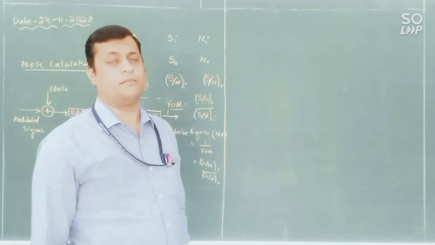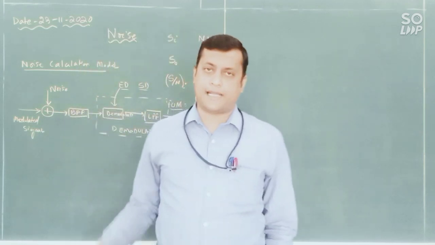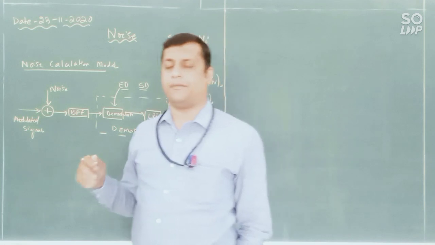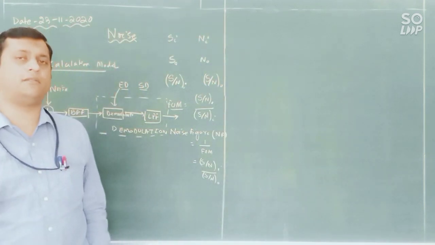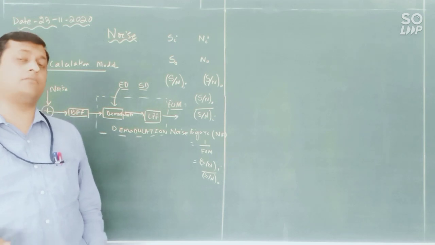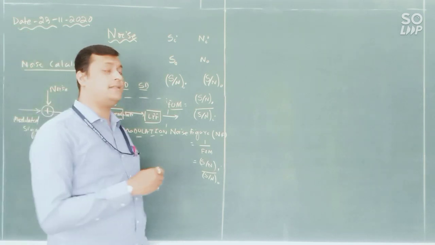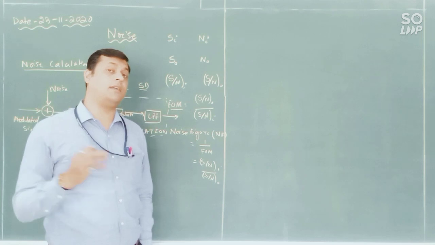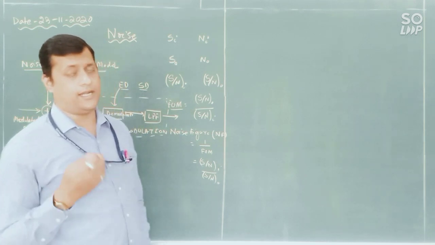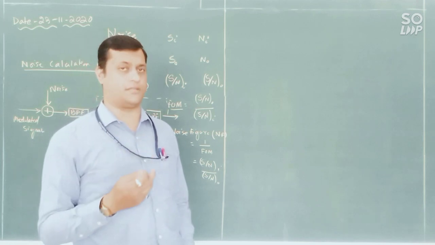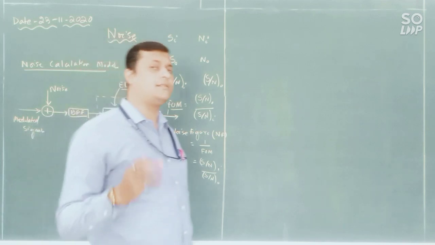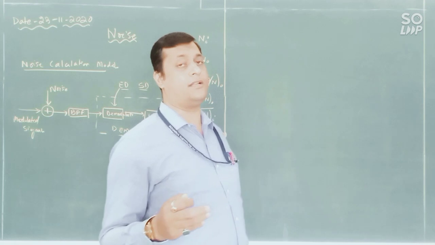But when we are dealing with angle modulation, if an FM or PM signal is transmitted directly, it is not possible to extract the modulating signal. First you have to convert the modulated signal which you have received into an AM signal, and then the AM signal is converted into the modulating signal. That is a two-step process. AM demodulation is a single-step process, but FM demodulation is a two-step process.